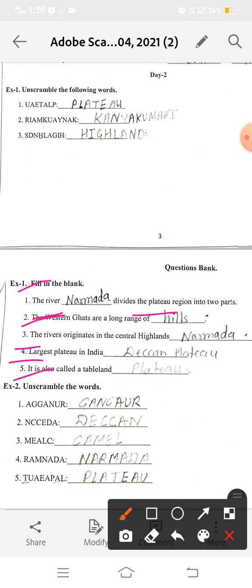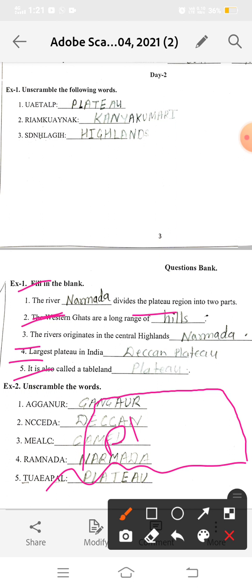Now it is also called a tableland. So what is called tableland? Yes, it is very easy. The plateau is called the tableland because it is high and flat at the top. It is high land and flat on the top like a table. So this is our plateau. Plateau is called a tableland.